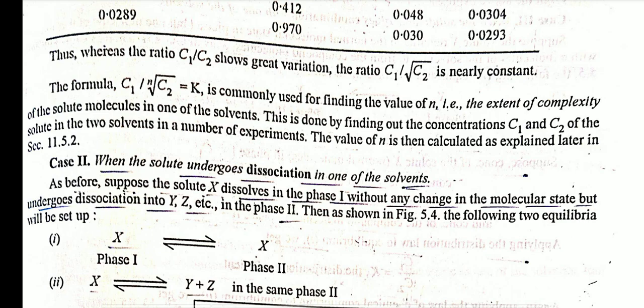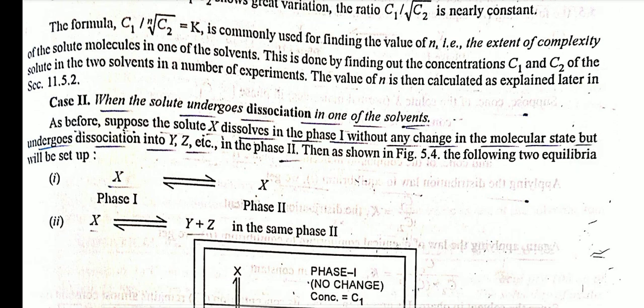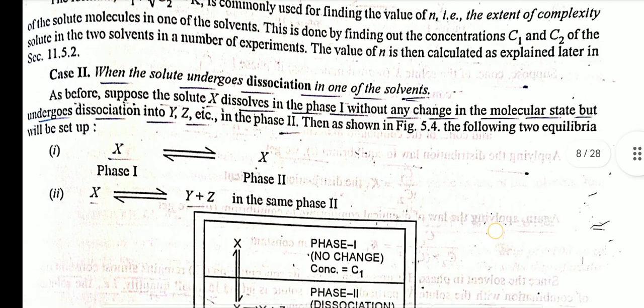Case 2: when the solute undergoes dissociation in one of the solvents. As before, suppose the solute X dissolves in phase 1 without any change in molecular state but undergoes dissociation into Y, Z, etc. in phase 2. In phase 2, the following two equilibria will be set up.